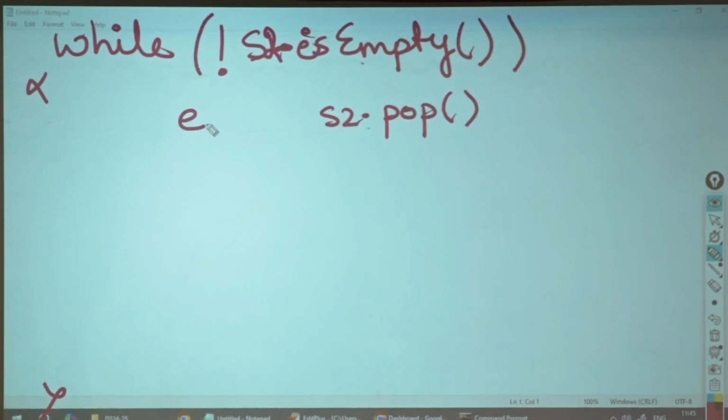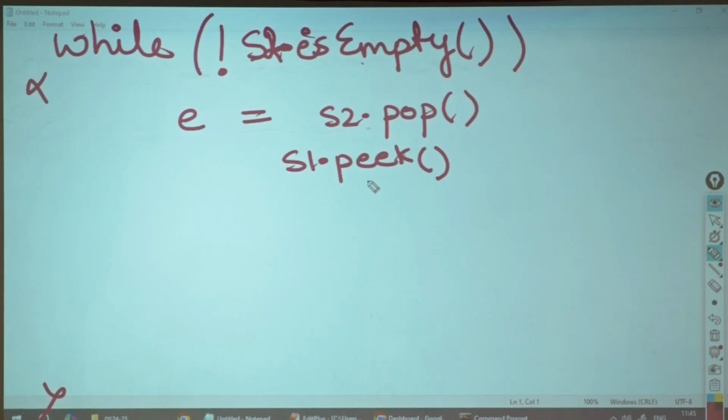I will take it into E. Now I have the element with me. What do I need to check it with? Top of the stack. Okay. So I will do what? S1 dot peak. S1 dot peak is going to give you an element.